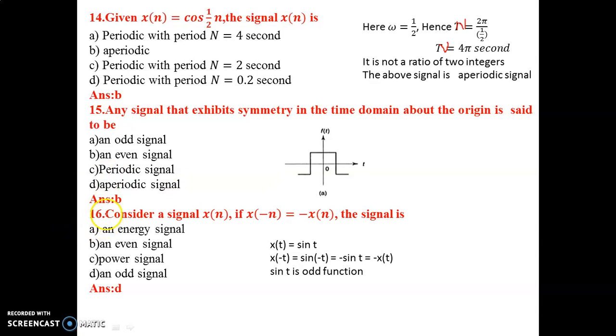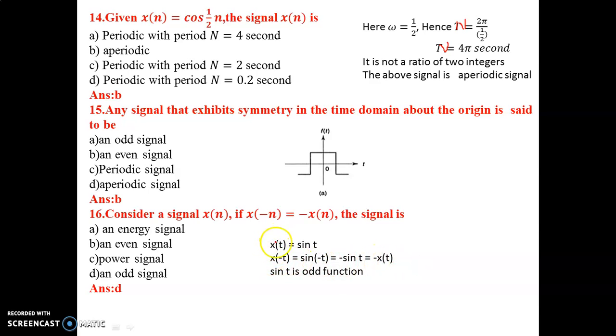Next, question number 16. Consider a signal x of n. If x of minus n is equal to minus x of n, the signal is... For example, consider a signal x of t equal to sine t. Here, substitute t is equal to minus t, sine of minus t. What is sine of minus t? Minus sine t. So, it is nothing but minus x of t. So x of minus t is equal to minus x of t.